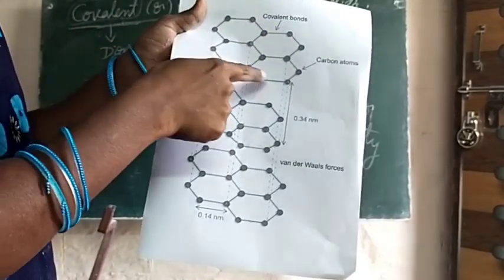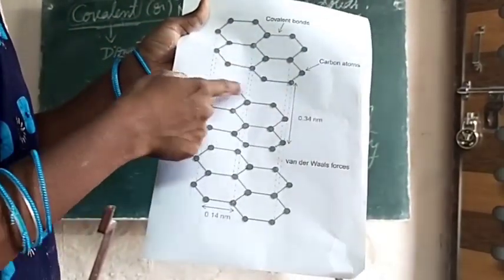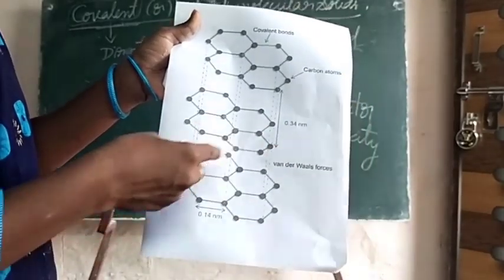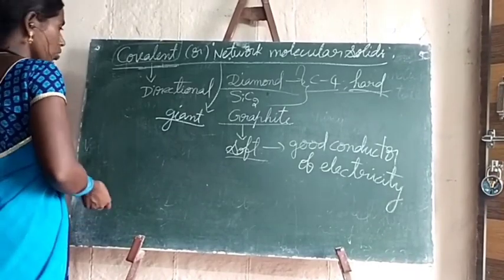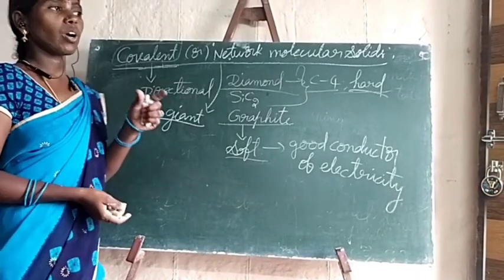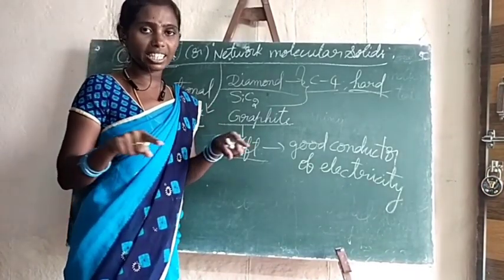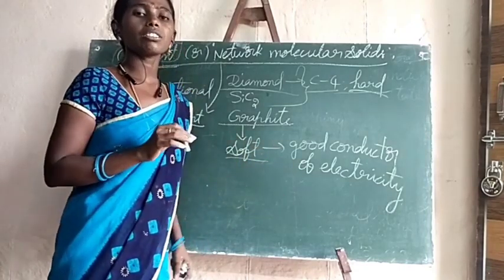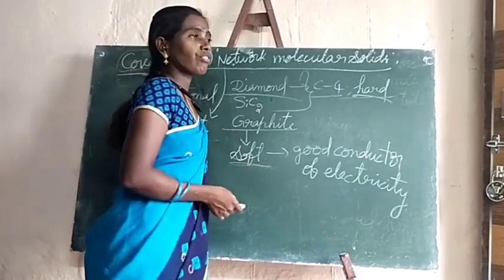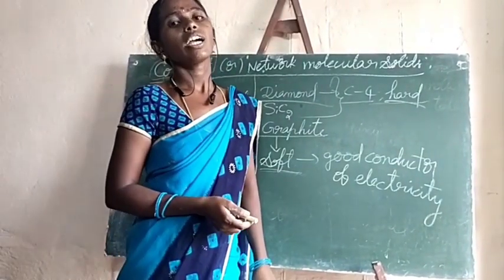And see here, this is one layer, this is another layer, and this is another layer. That means graphite has a layered type of structure. Due to the weak van der Waals forces between the layers, it acts as a lubricant, and due to the presence of free electrons, graphite acts as a good conductor of electricity.